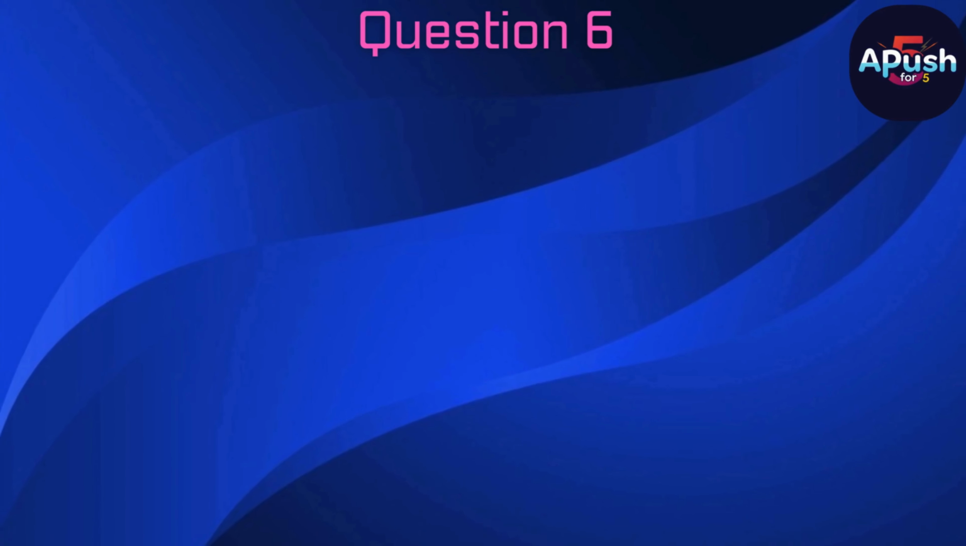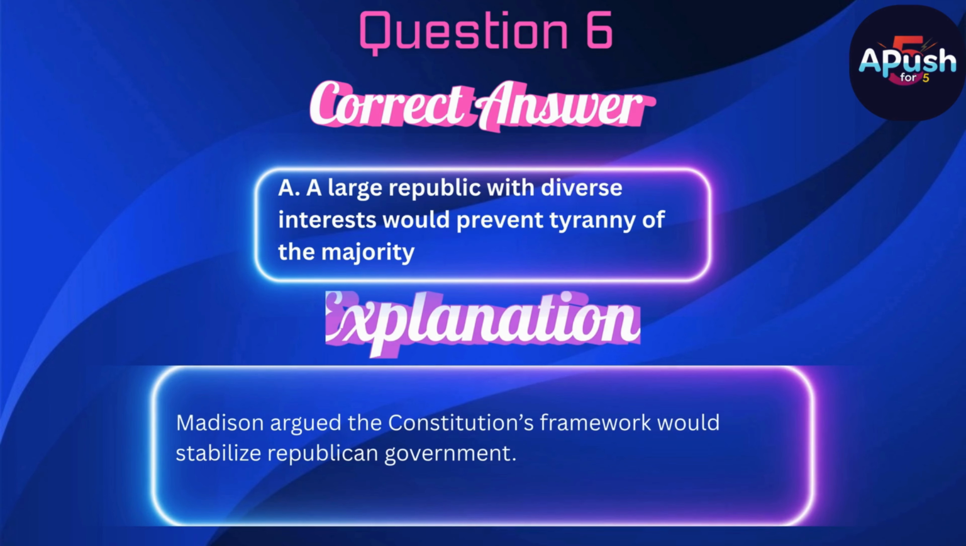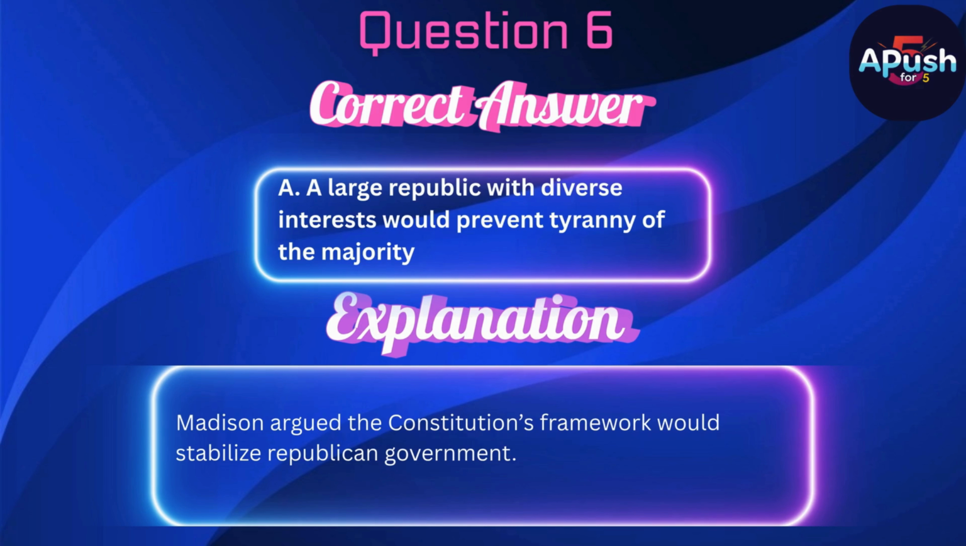The correct answer is A. A large republic with diverse interests would prevent tyranny of the majority. Madison argued the Constitution's framework would stabilize republican government.